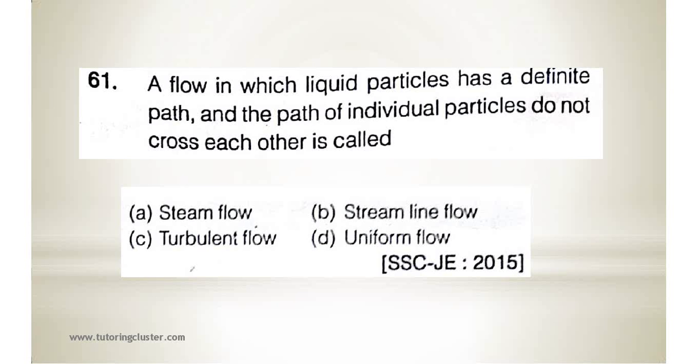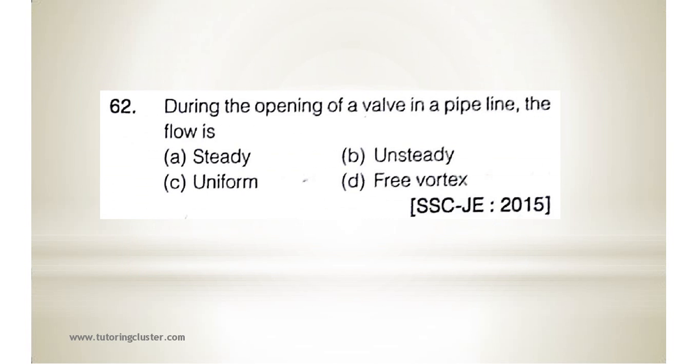Question number 61. A flow in which liquid particle has a definite path and path of individual particle do not cross each other is called as stream flow, streamline flow, turbulent flow, uniform flow. So basically a flow in which liquid particle has a definite path and the paths of individual particles do not cross each other is called as what? Streamline flow.